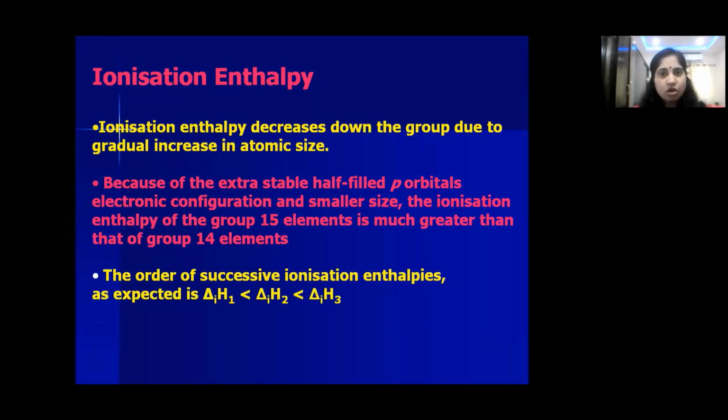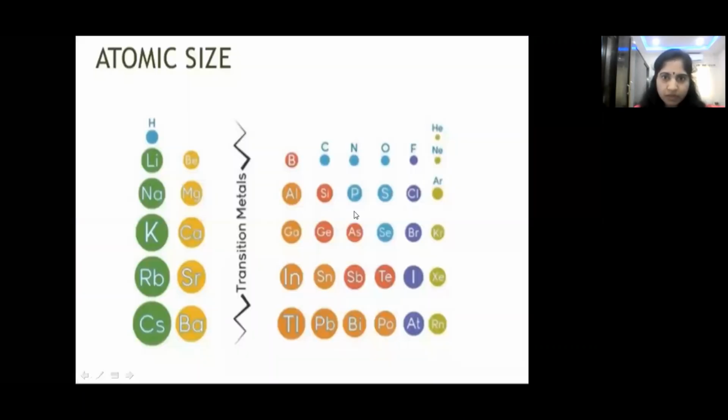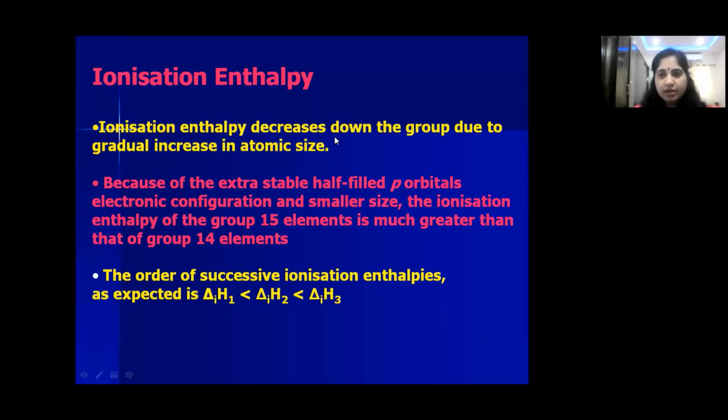So top to bottom, ionic size or atomic size increases. So that's why ionization enthalpy decreases, because atomic size and ionization energy are inversely related. So if you move down the group, ionization enthalpy decreases, because size increases, ionization enthalpy decreases. Okay, children. Now coming to comparison with the 14 group elements.